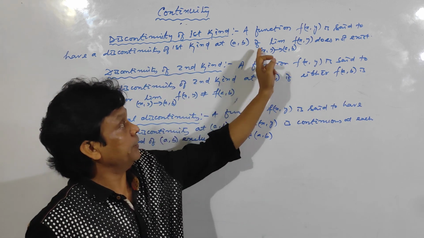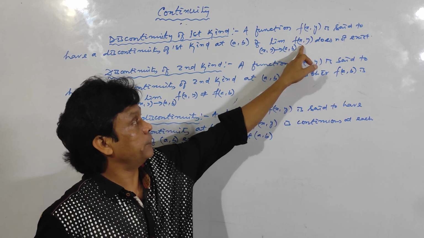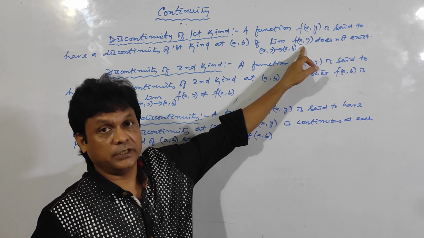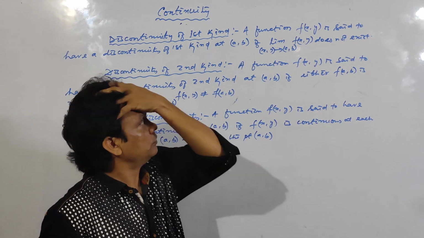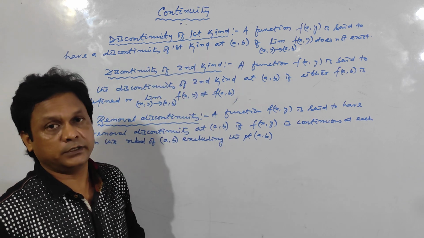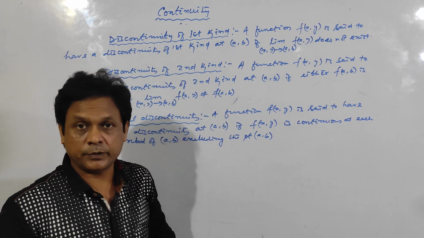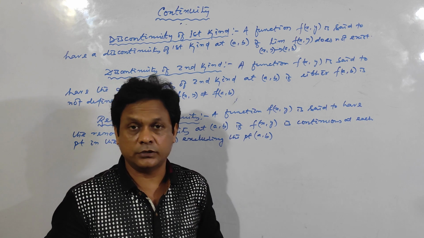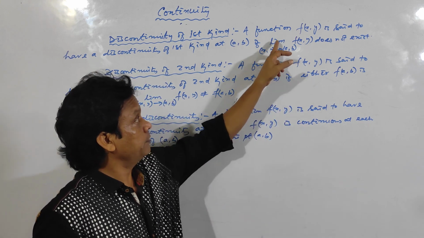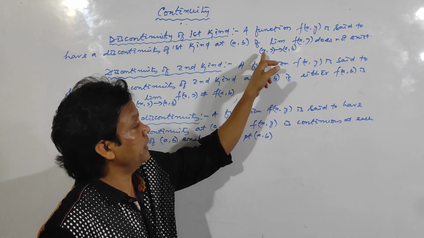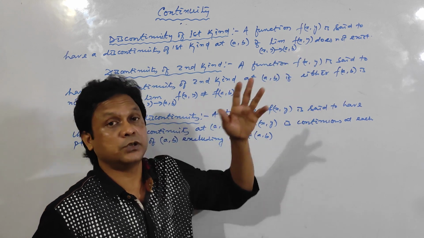If the limit of f(x,y) as (x,y) tends to (a,b) does not exist, then the function f(x,y) is said to have discontinuity of the first kind. Clear? A function f(x,y) has a discontinuity of the first kind if the double limit, that means limit as (x,y) tends to (a,b) of f(x,y), does not exist.